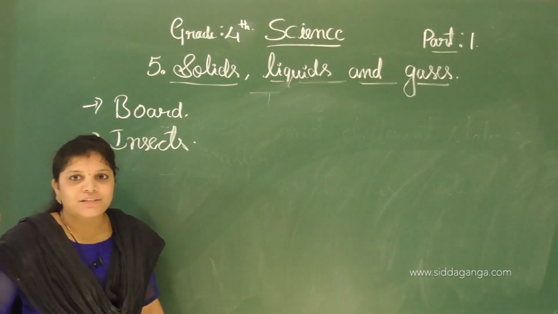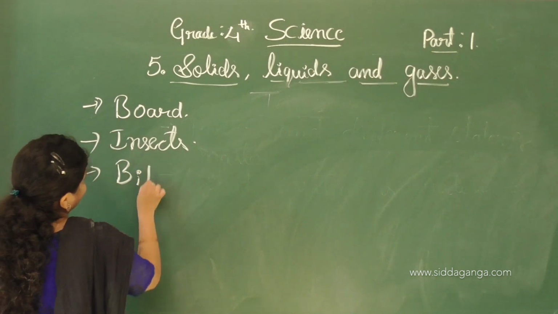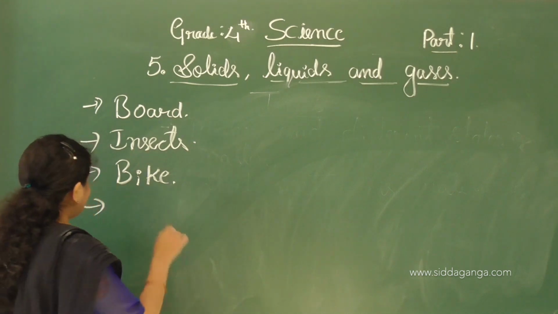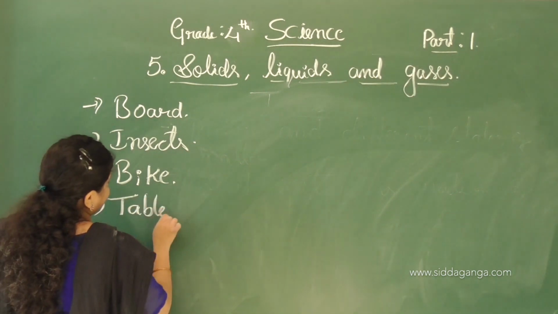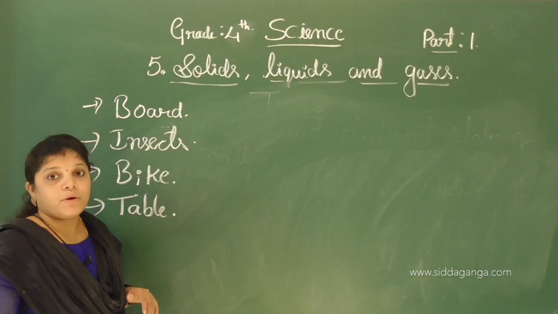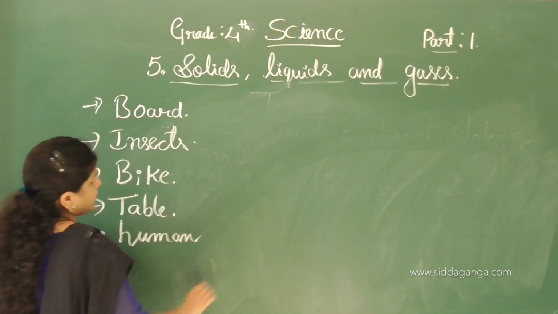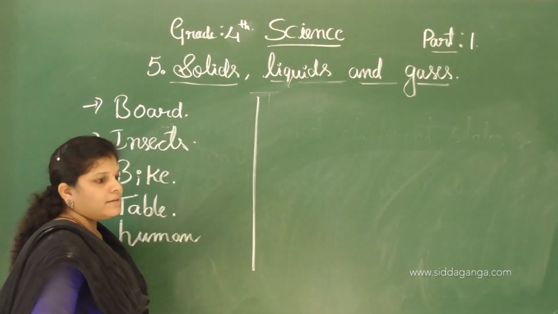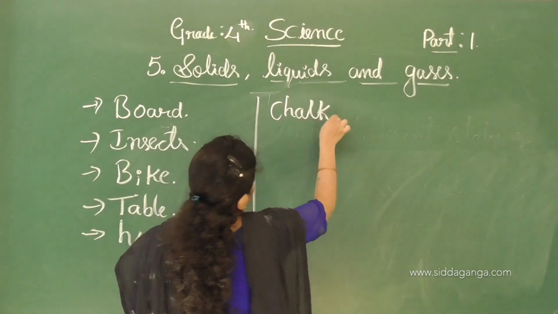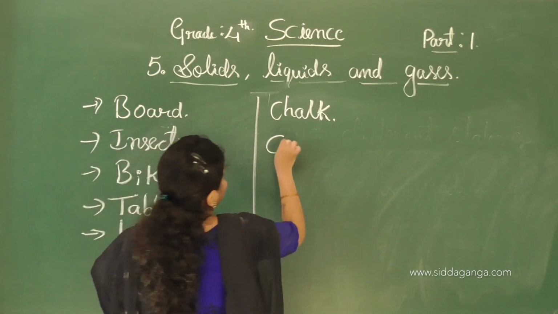As I am hearing a vehicle sound, bike, and then table. As someone is walking on the veranda, so human beings. And see the chalk. In front of me, that one is the camera, isn't it?